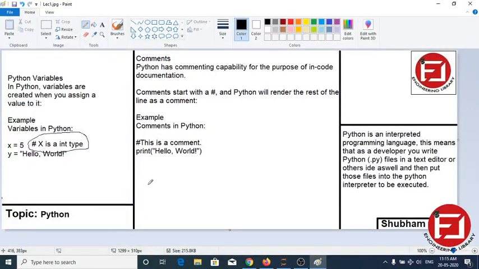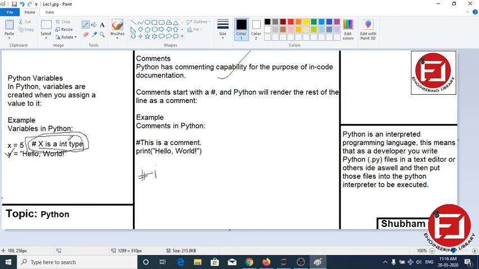In C, if we write a hash, it comes under a macro, like including a header, hashtag include. After the hash, it will ignore till the new line, then from the next line it will be interpreted by the compiler.